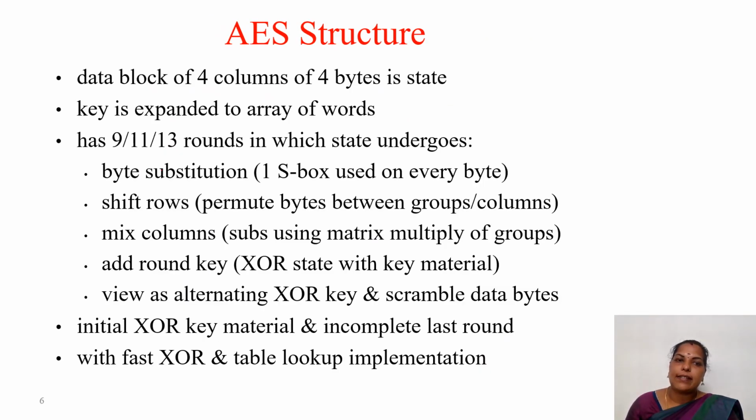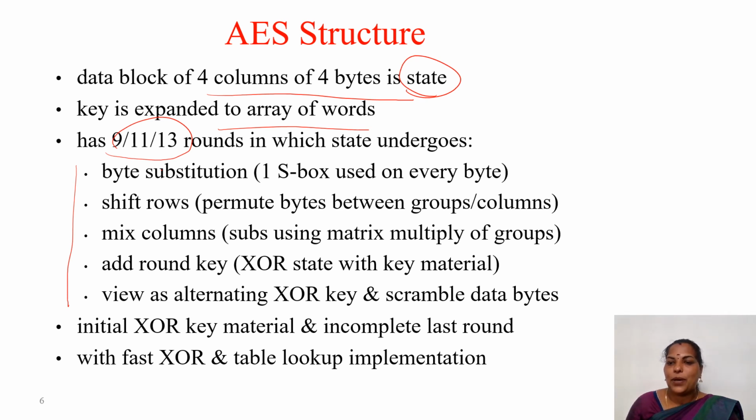So coming to the AES structure, we have a data block of 4 columns of 4 bytes. That is what we call a state. What is a state? It is a data block of 4 columns of 4 bytes, and the key is expanded to an array of words. Here we have 9, 11 and 13 rounds in which the state undergoes the full transformations. Why is it reduced? Because only up to the n minus 1 round performs 4 transformations. So only these rounds, 9, 11 and 13, have the 4 transformations, but we have 10, 12 and 14 rounds in total.